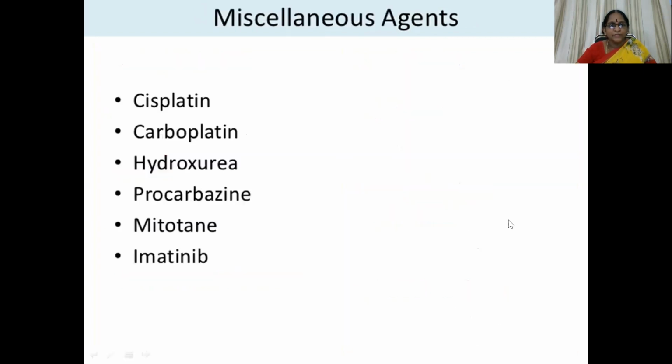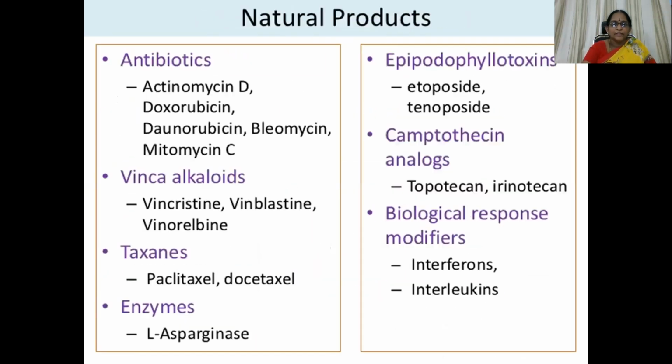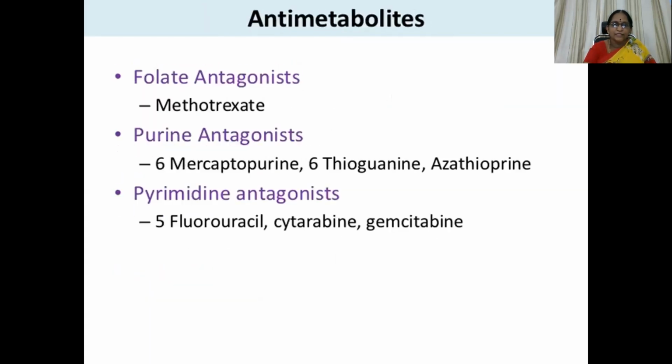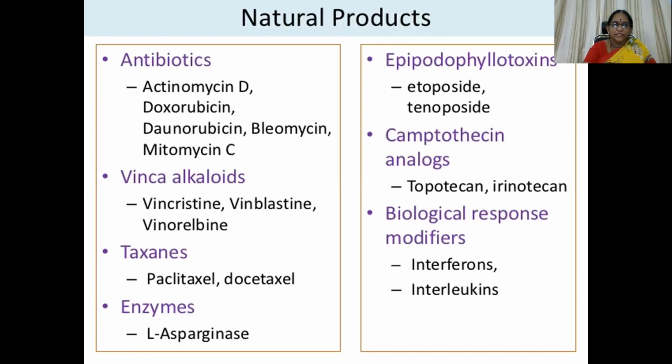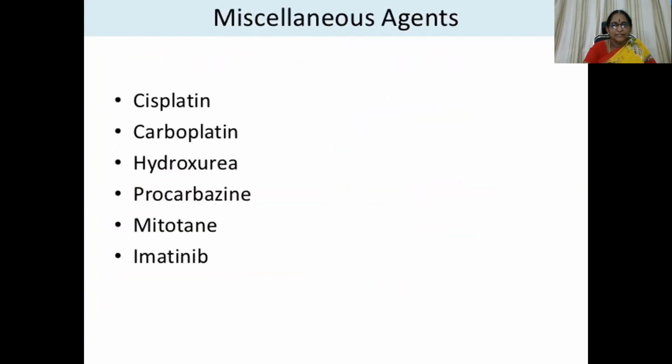Then miscellaneous agents include cisplatin, carboplatin, hydroxyurea, procarbazine, mitotane, and imatinib. So this classification includes alkylating agents, then antimetabolites, the natural products, which include cytotoxic antibiotics, vinca alkaloids and other miscellaneous natural products, then hormones and antagonists, then miscellaneous agents.